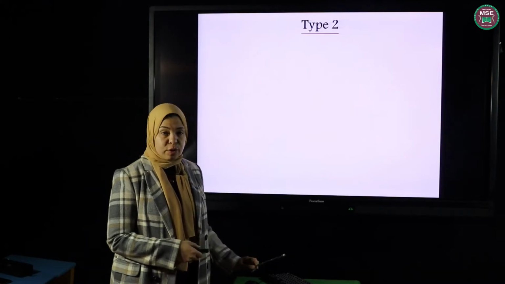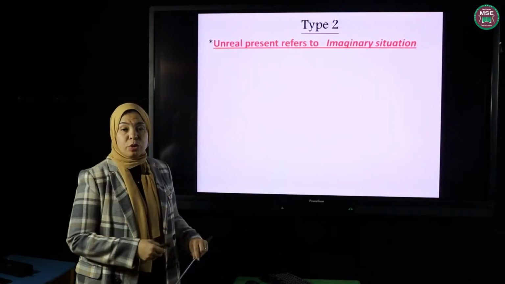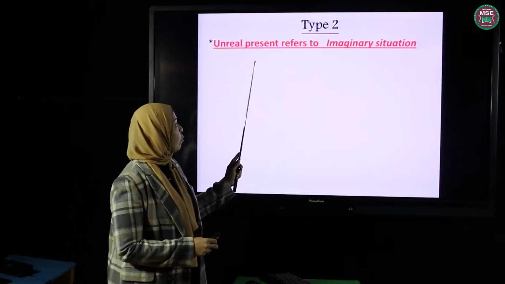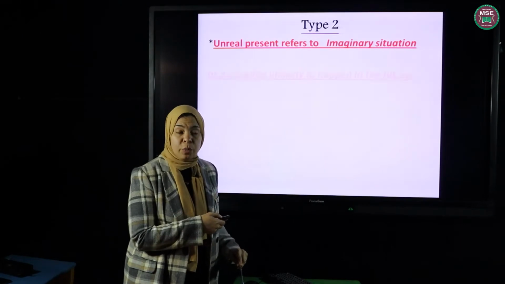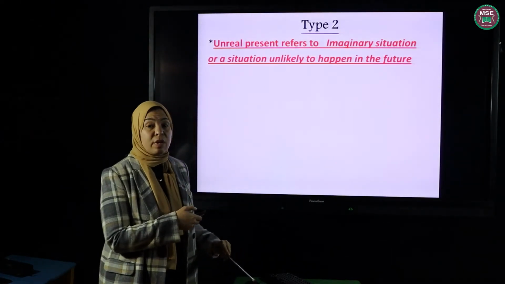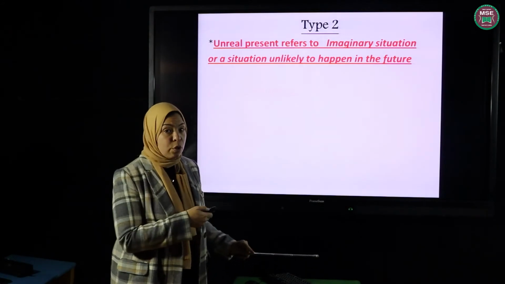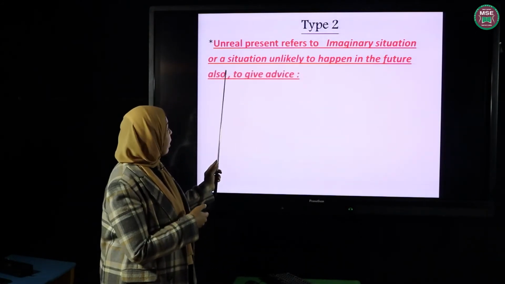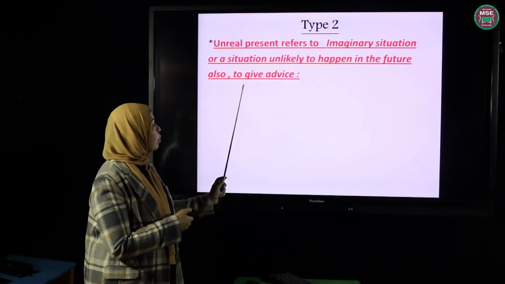The second type differs a little bit from the first one. We use it to express an unreal present, which refers to an imaginary situation. Why do we call it unreal? We call it unreal because it speaks about something that we imagine. It can be an imaginary situation or a wish, a situation unlikely to happen in the future. Also, we use it to give advice.